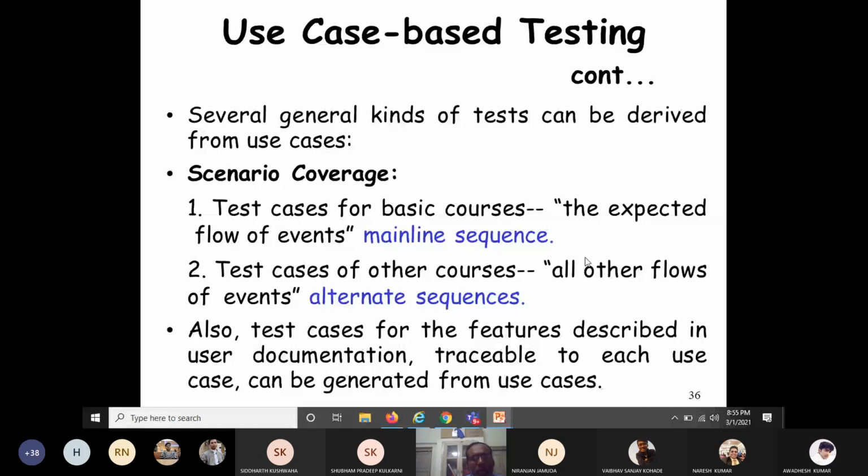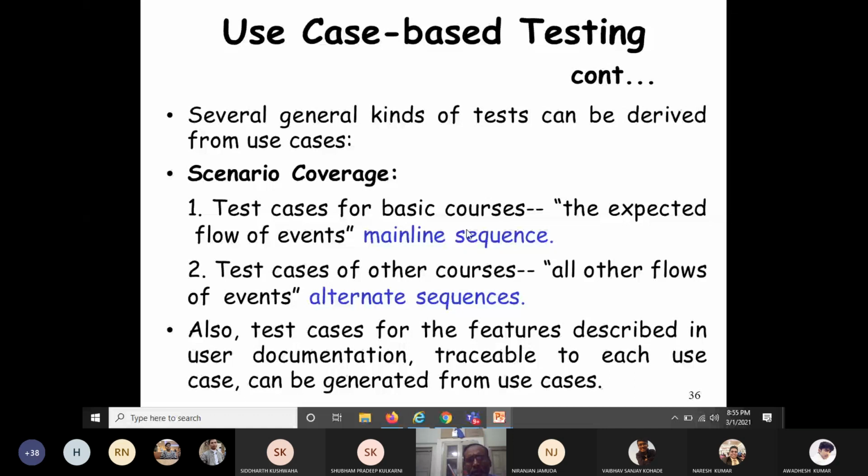Number one, the test cases for basic courses. That means if everything goes on correctly, then we call them test cases for basic coverages. We have to design test cases for the basic courses. That is the expected flow of events. This is known as the mainline sequence. Whatever is expected, if we are getting that, then we call that the mainline sequence. You have to design test cases for these basic courses.